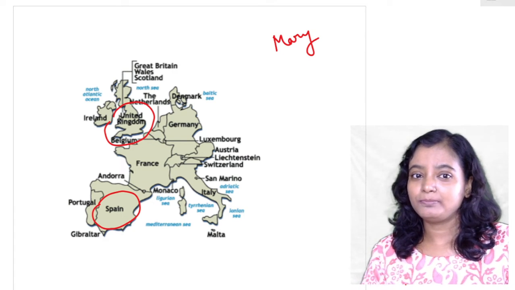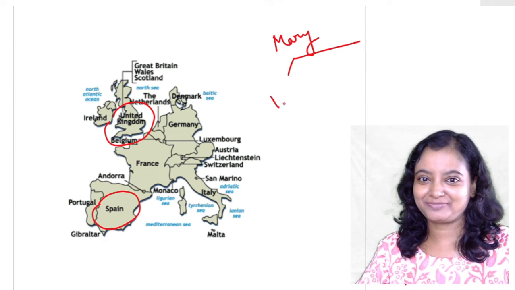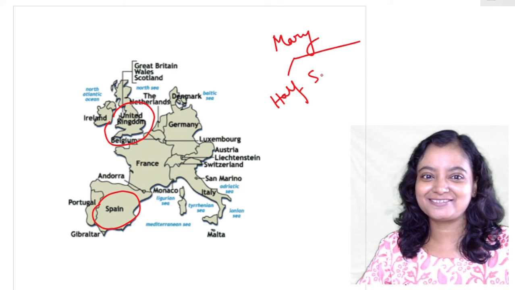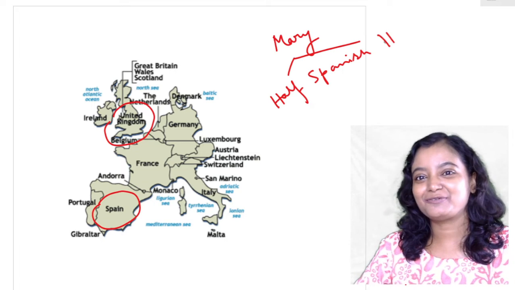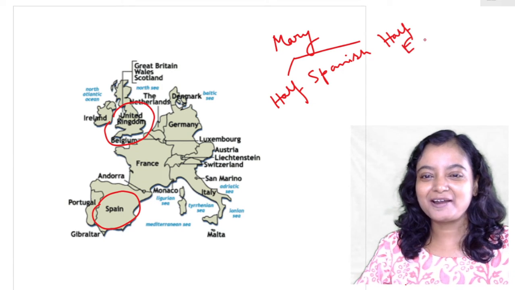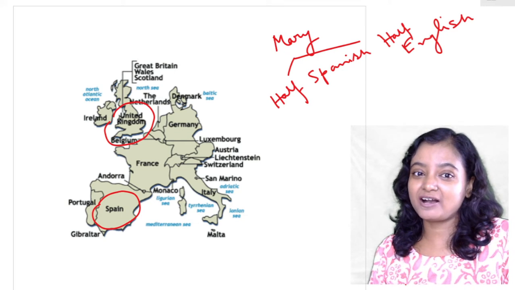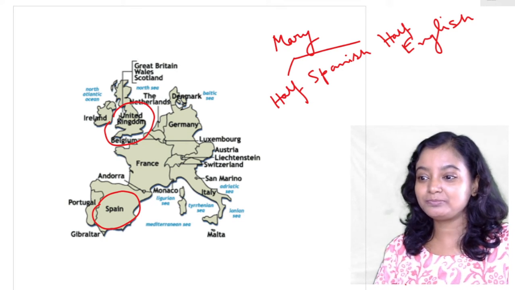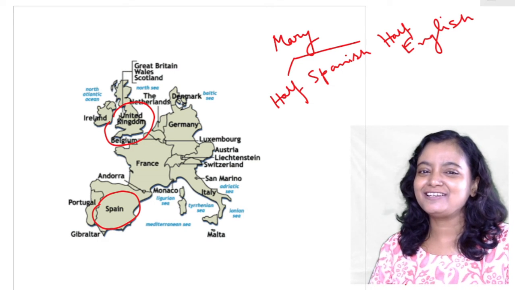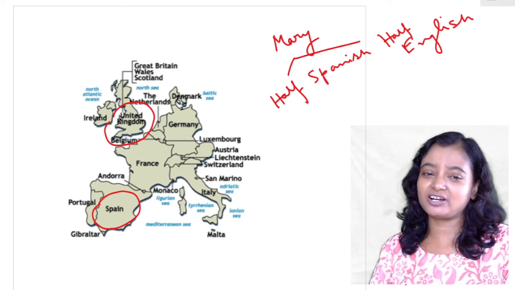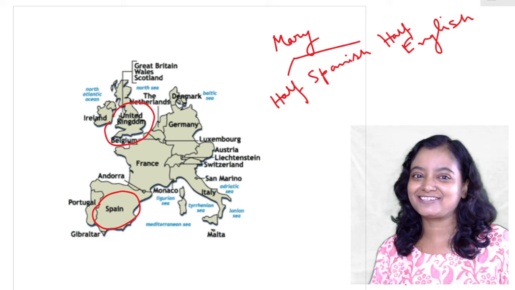Now Mary was half Spanish and half English. Why half Spanish and half English? Do you remember her mother? Her mother was Catherine of Aragon, the first wife of Henry VIII, whom Henry VIII divorced, and for that the Reformation came in England, the breach between the Roman Catholic Church and the English Church, and there are so many stories regarding this.